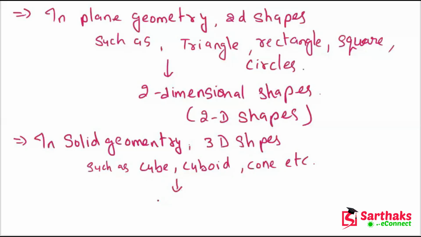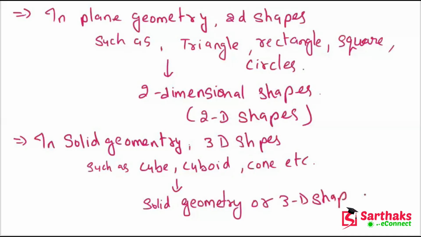So these are solid geometry, or 3D shapes, or we can say three-dimensional shapes.